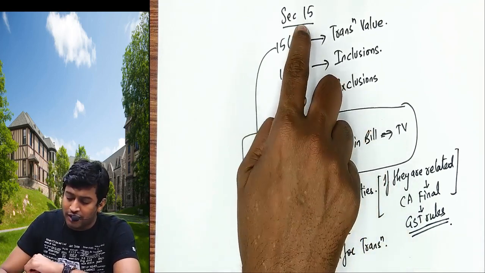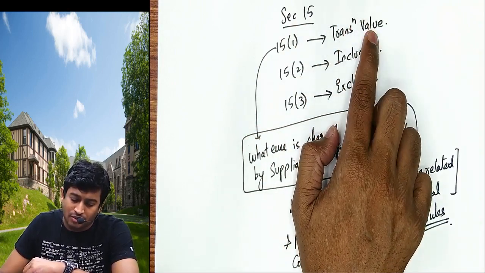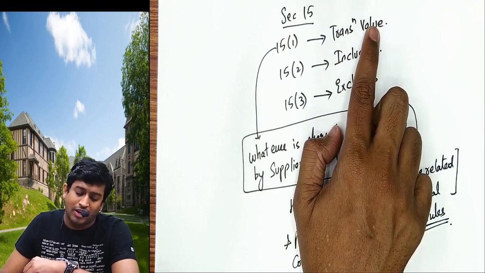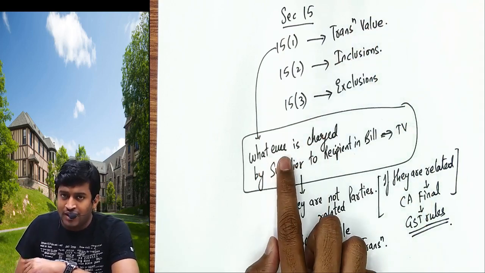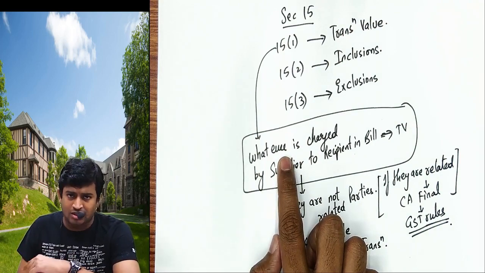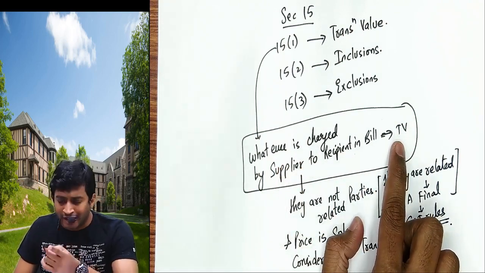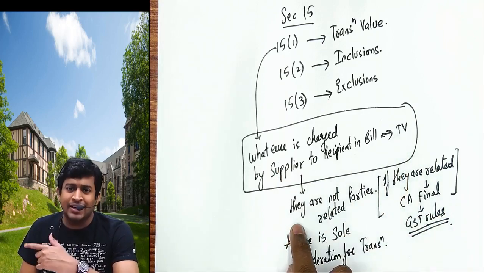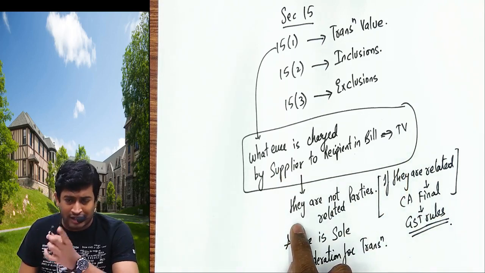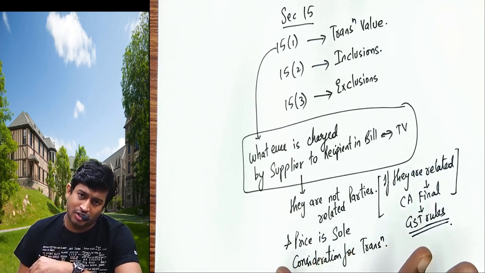That is called 15.1 transaction value. Whatever the supplier is charging in the bill to us, that amount is called transaction value, provided the supplier and customer are not related and price is the sole consideration.